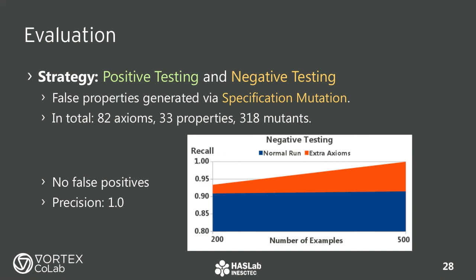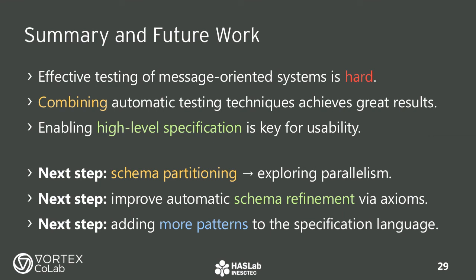So, summing up, testing message-oriented systems is a hard endeavor, but combining automatic testing techniques looks to be a very promising approach. Especially if high-level specification languages come into play, to make these techniques easier for normal users to grasp. In terms of future work, we will be exploring a few different directions, such as breaking the generated schemas down into smaller pieces that may allow us to explore parallelism. Another useful improvement will be to improve the automatic schema refinement system, that, for now, is only capable of handling a few types of axioms. Lastly, the specification language itself can be improved, by adding more patterns and constructs to it.